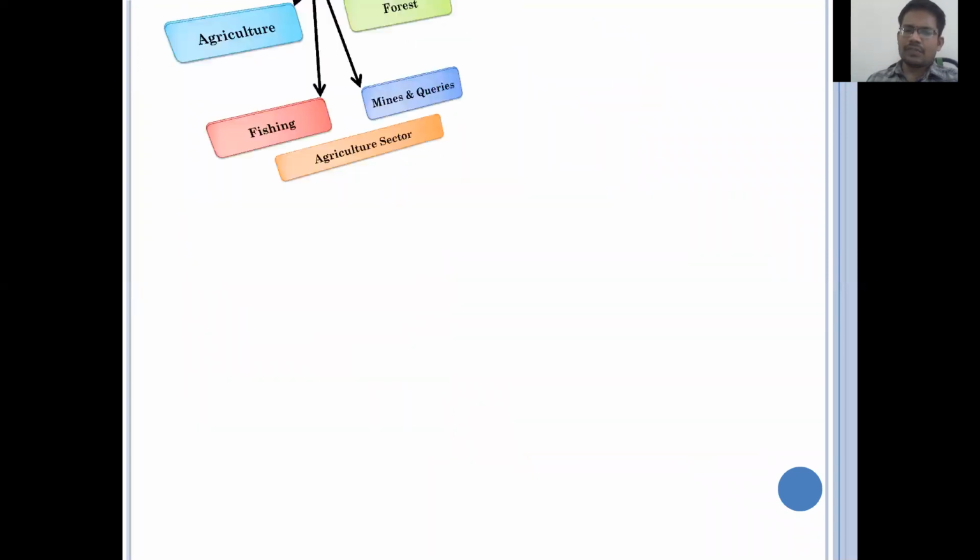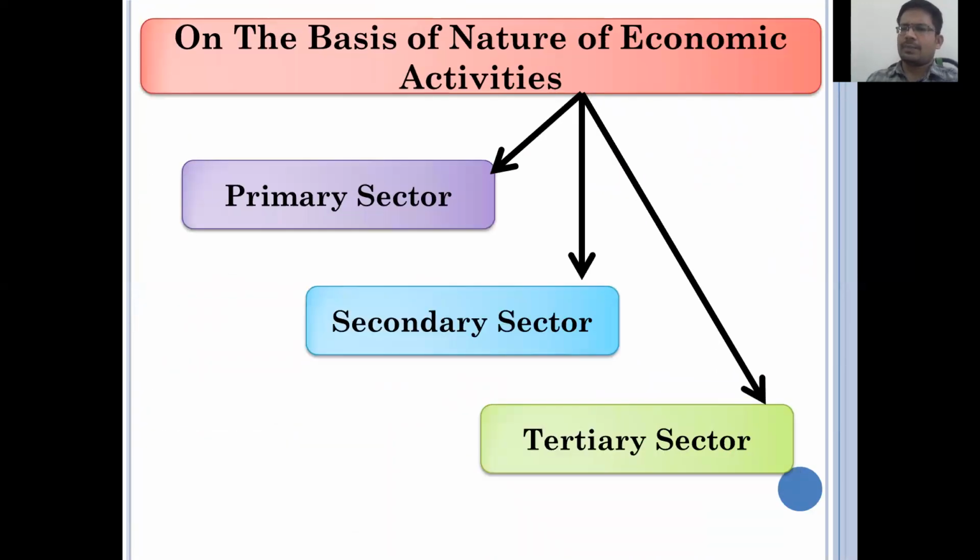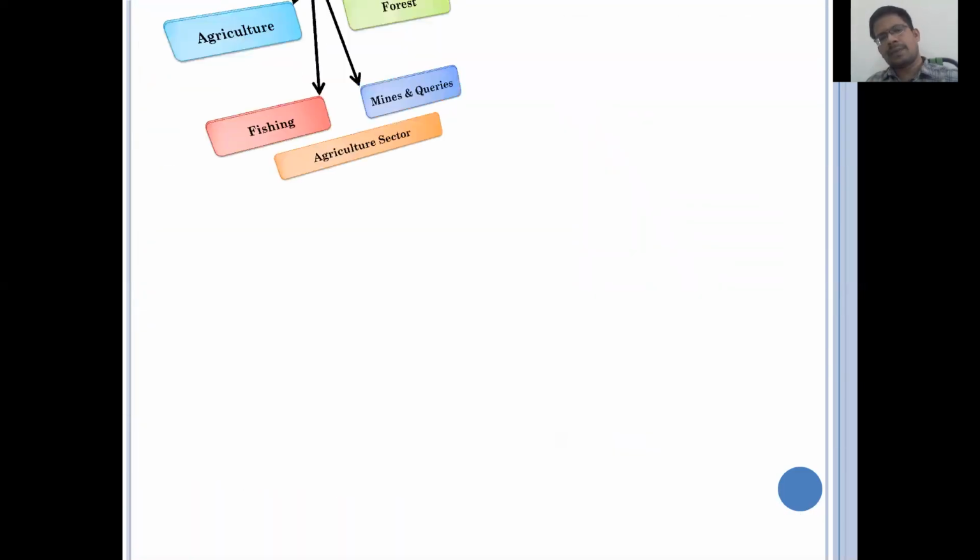Generally there is an interrelationship between these three sectors. The primary sector produces raw materials, the raw materials are processed in the secondary sector, and the processed goods and services are sold in the service sector. So there is an interrelationship between these three sectors. Let us first discuss the primary sector.